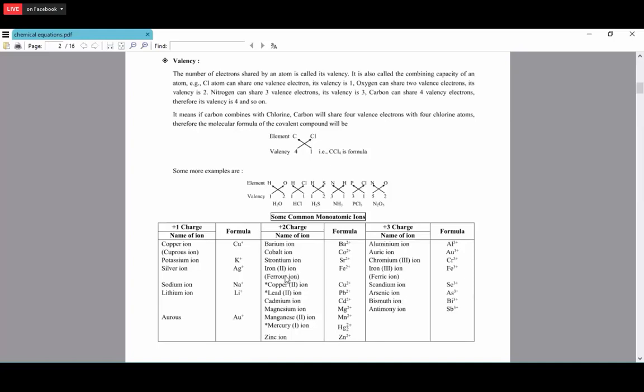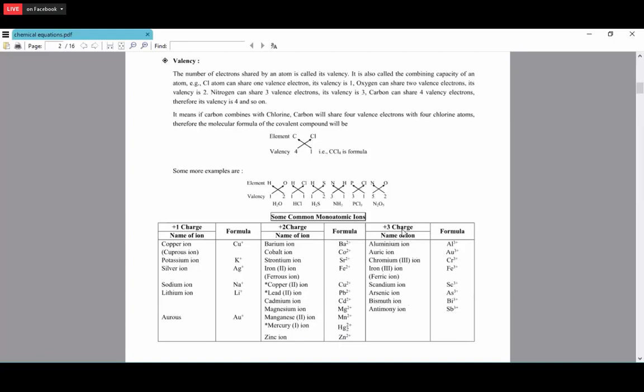Plus 2 charge. Barium ion Ba2+, cobalt ion Co2+, strontium ion Sr2+, iron 2 ion, otherwise called the ferrous ion, Fe2+, copper 2 ion Cu2+, lead 2 ion Pb2+, cadmium ion Cd2+, magnesium ion Mg2+, manganese 2 ion Mn2+, mercury 1 ion Hg2 2+, and zinc ion Zn2+.